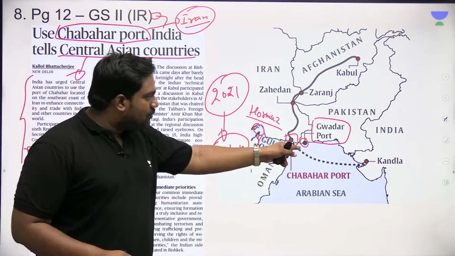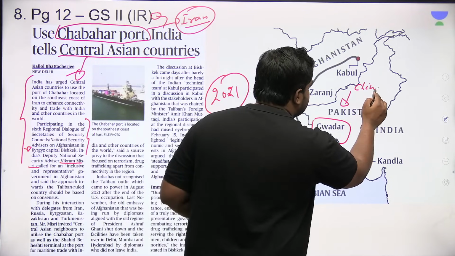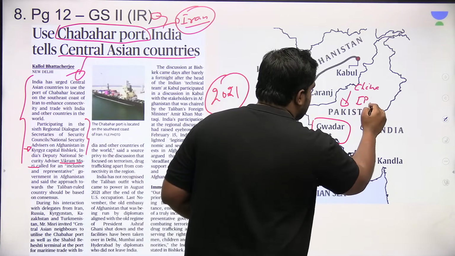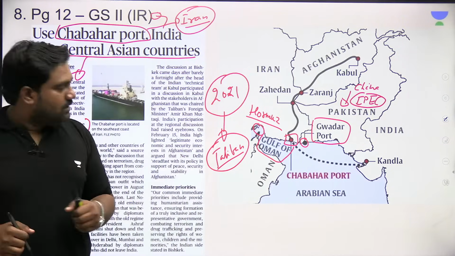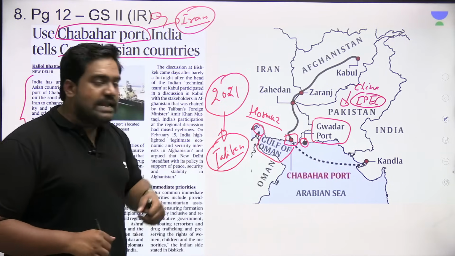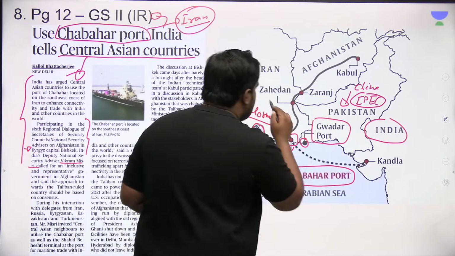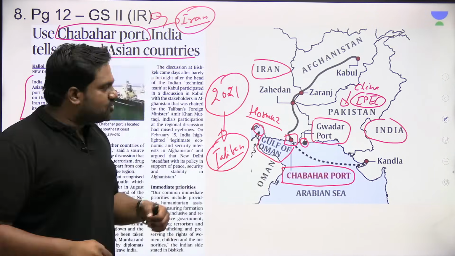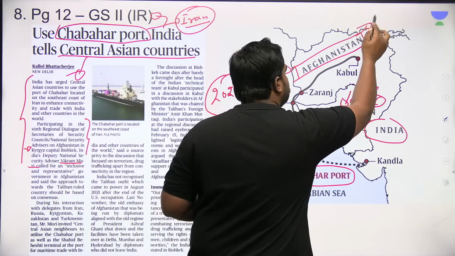Right? In the Balochistan province, you have the Gwadar Port, which has been built by China as part of its China-Pakistan Economic Corridor, as part of its Belt and Road Initiative. So just a few hundred kilometers away from Gwadar, India has built the Chabahar Port in Iran. And India's grand ambition was to use this route to connect with Afghanistan and further with Central Asia.